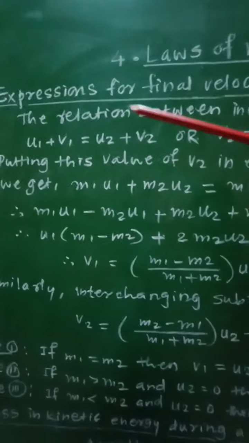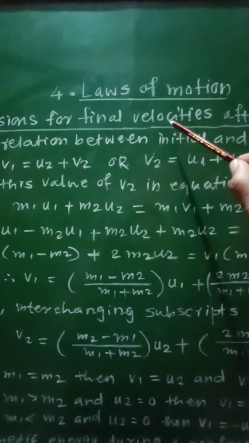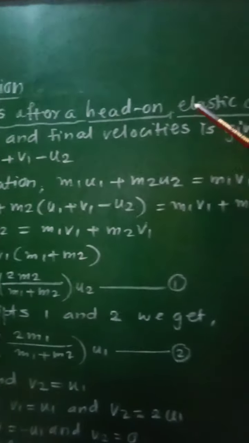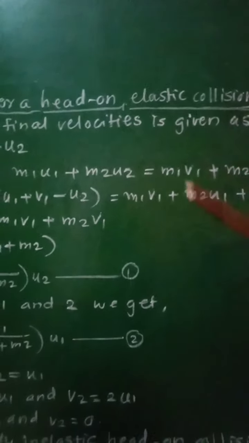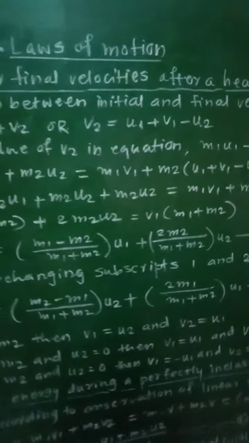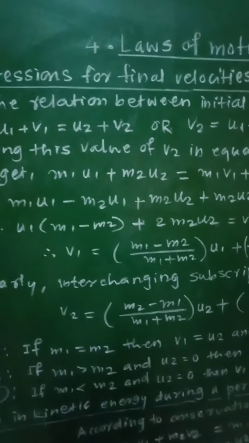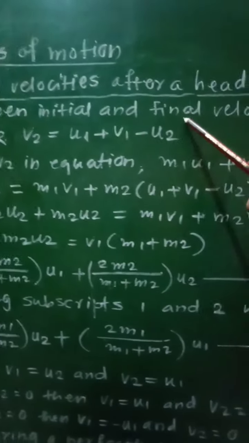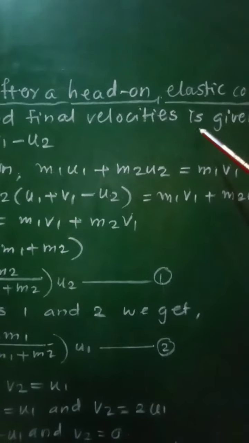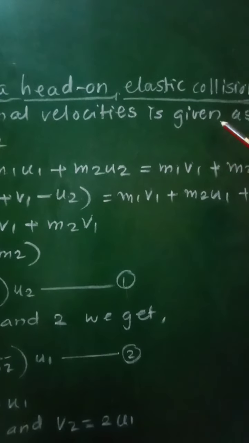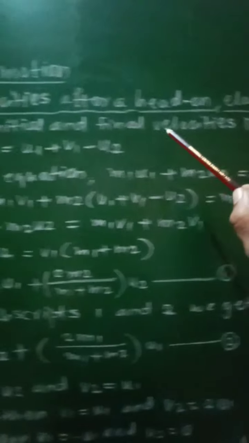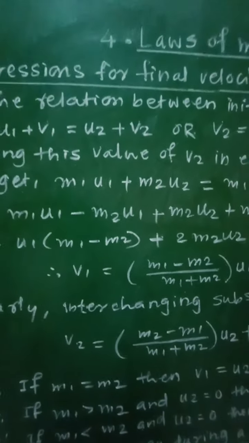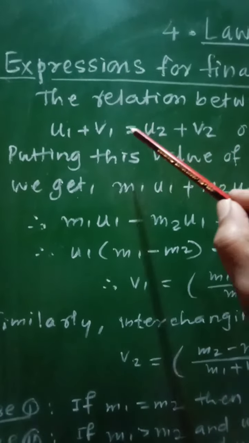From the chapter, let us see the expressions for final velocities, that is v1 and v2, after a head-on elastic collision. In the previous point we studied the head-on elastic collision, and we know the relation between the initial and final velocities in case of head-on elastic collision. So the initial velocities u1 and u2 and the final velocities v1 and v2 are related by this equation.